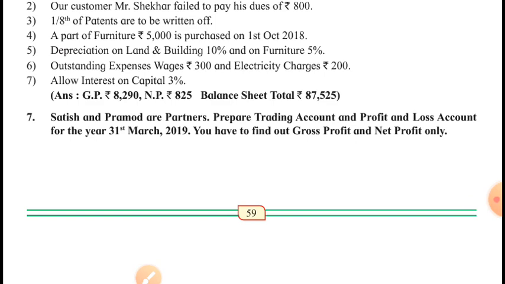So in this problem, you are supposed to prepare just the income statement. I mean trading account and profit and loss account only. You are not required to prepare the balance sheet, but I will recommend preparing the balance sheet also if sufficient information is available in the problem. Let us see.